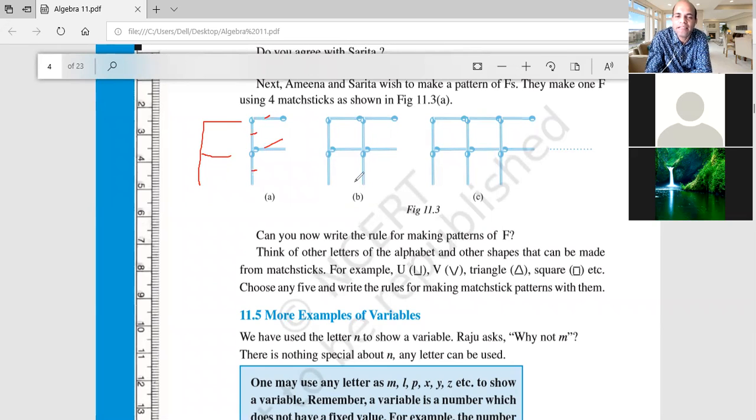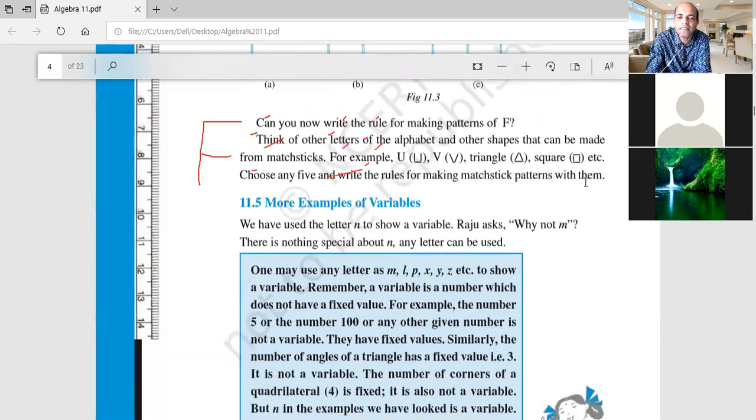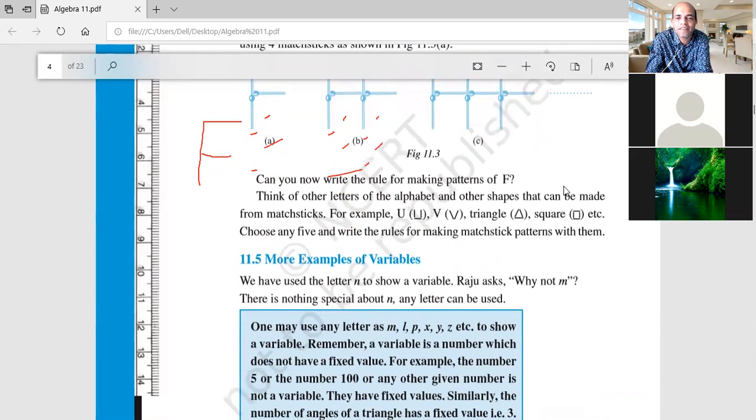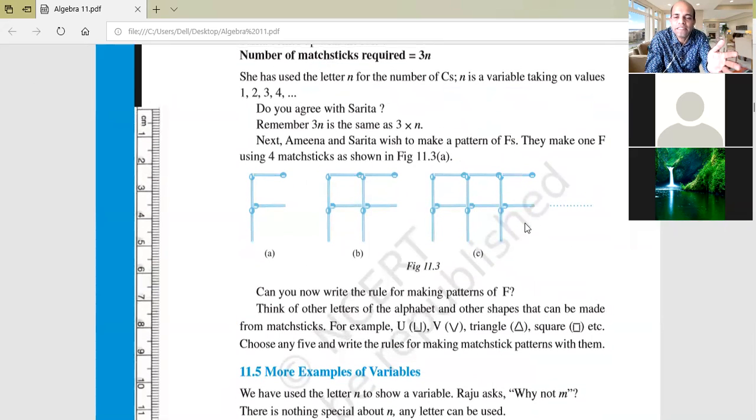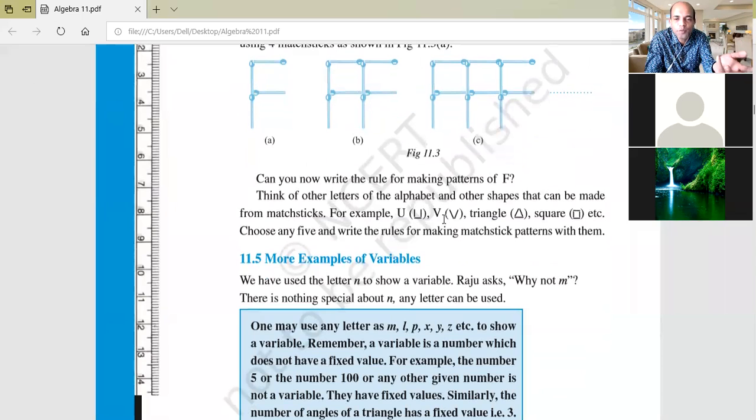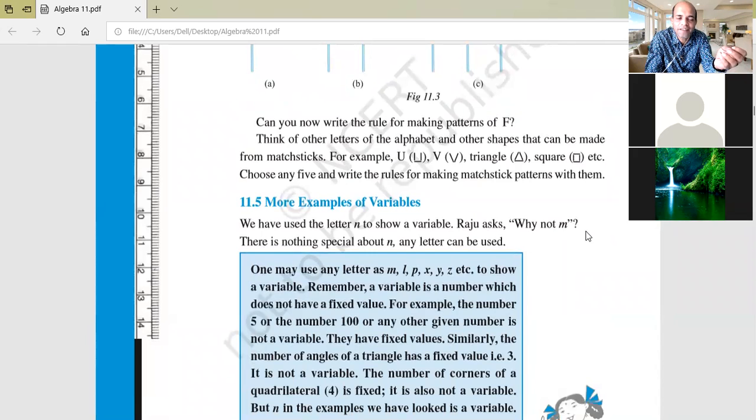Very good. Like that, if you want to form 2 F's, how many mastics are required? 1, 2, 3, 4, 5, 6, 7, 8. Okay, 8. Like that, here to form 3, how many are required? Sir, 12. Okay. Now, can you understand what will be our common formula for an algebraic expression by which we can understand how many mastics are required to form C, F. Sometimes we can form U, B, a triangle, a square. Yes or no? Getting? Yes, sir.